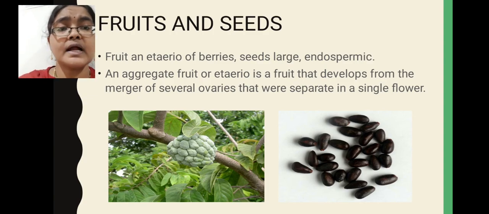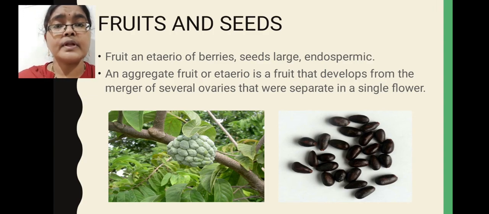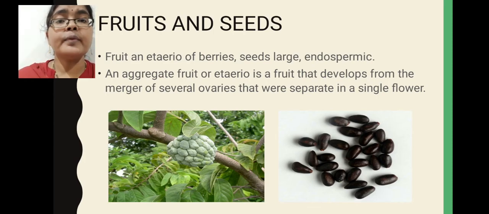Next, fruits and seeds. If you observe, the Anonaceae family shows a characteristic fruit that is called an aggregate fruit, or some other members possess etaerio of berries. Here in these fruits seeds are formed. These seeds are large in size. Next, an important characteristic feature you have to remember, that is special to this Anonaceae family, is ruminate endosperm. Presence of ruminate endosperm is a characteristic feature of the Anonaceae family. So here seeds show ruminate endosperm.